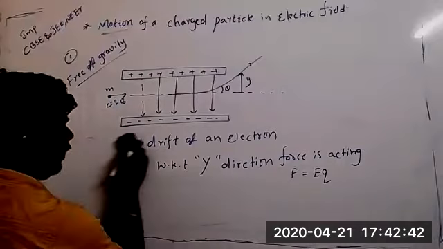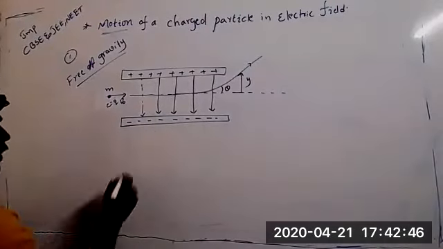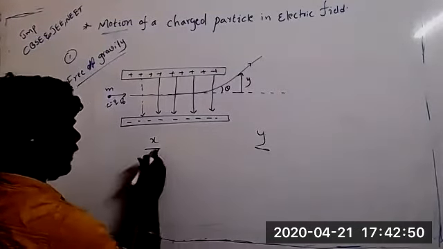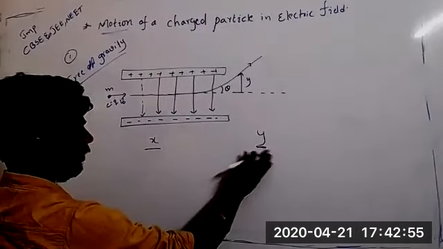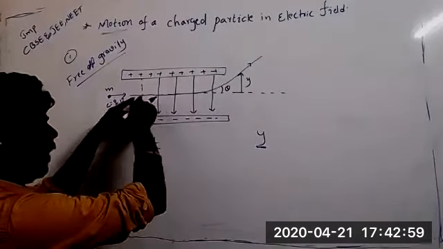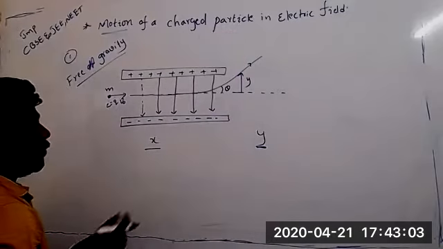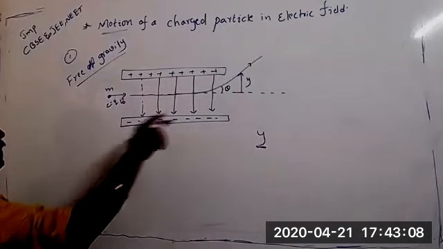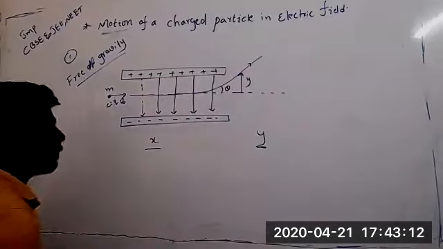Now see, write x and y. It is x direction. It is y direction. Those who listened to my projectile motion class can understand. Now this is 2D motion, means along x direction motion is there, along y direction also motion is there. So the particle is moving along x direction and y direction simultaneously. First x, after y, not like that. x and y are varying at the same time.